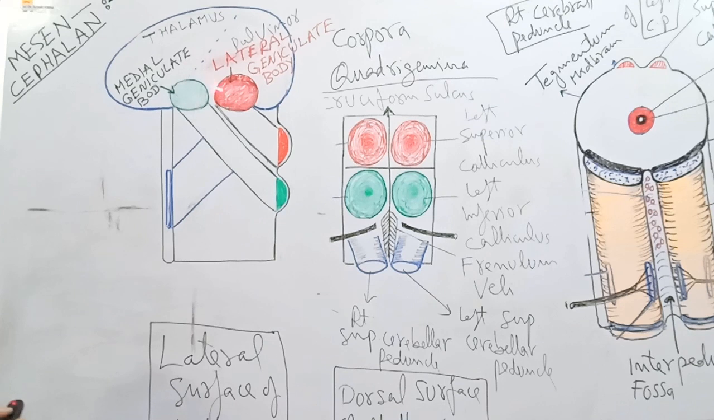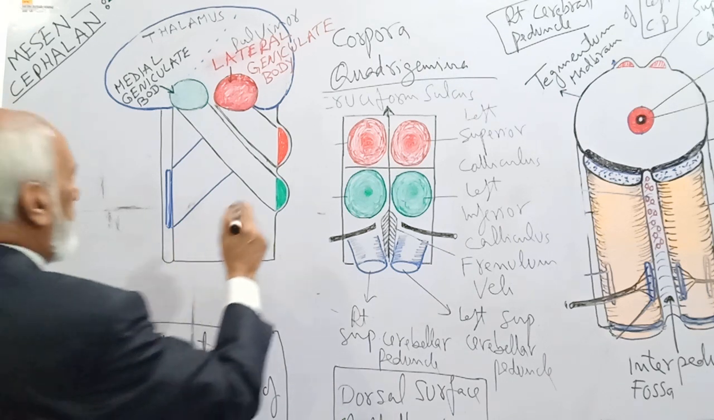Now, because these two geniculate bodies have some relation with the nucleus of the superior colliculus and the nucleus of inferior colliculus, while discussing the external features of the lateral surface of the midbrain, we will also talk about the metathalamus, the lateral and medial geniculate body. Now, in the lateral view, you can see